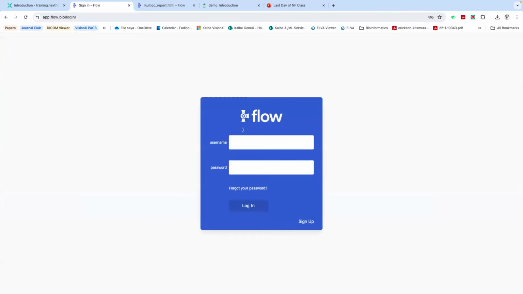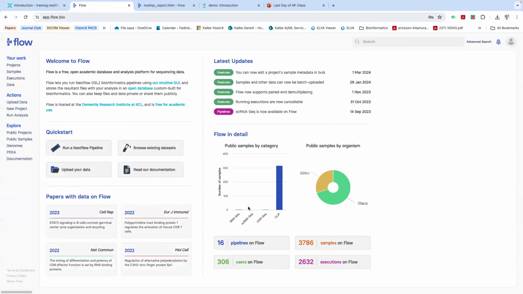Okay, so in this section, we are going to log in using your account. After you successfully log in, the app.flow.bio homepage will open.